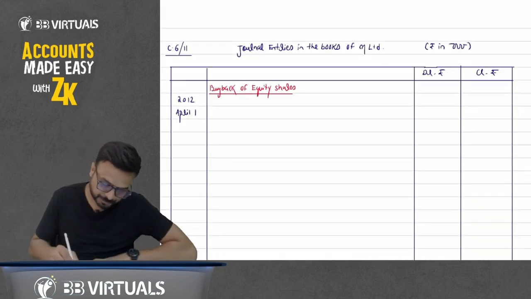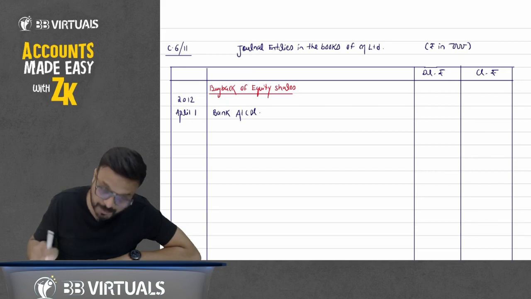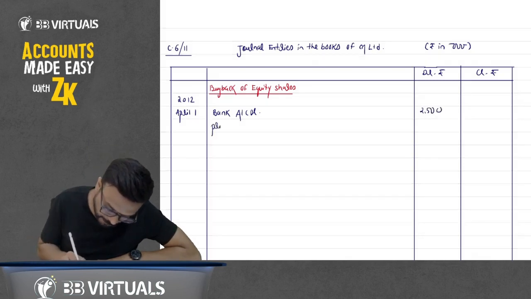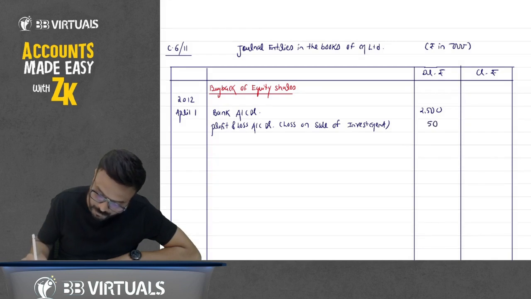Write down there. Bank account debit. Write rupees in 1000, that is 25 lakhs, so 2,500 bank account debit. Profit and loss account debit. You can write in brackets, loss on sale of investment account, 500.